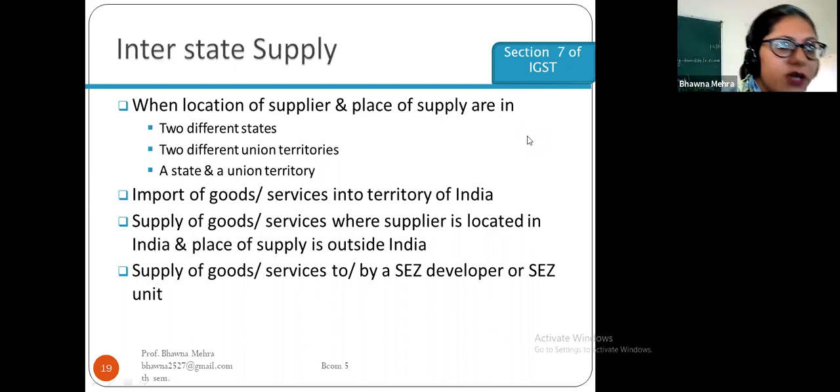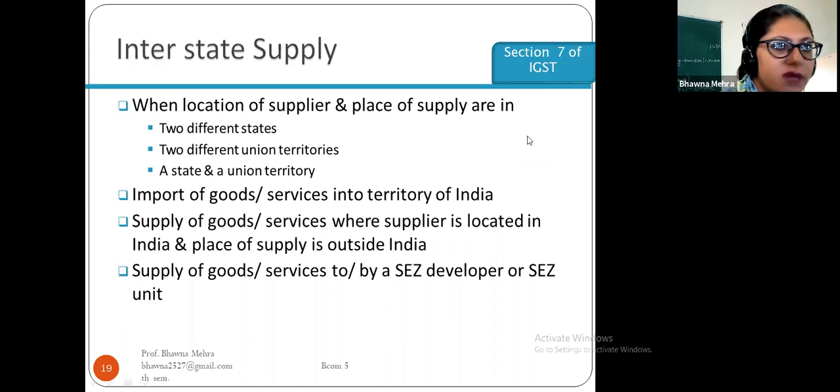If two different states are dealing with each other, then it is known as the interstate supply. When two different union territories are involved, or a state and a union territory, it is also interstate supply.